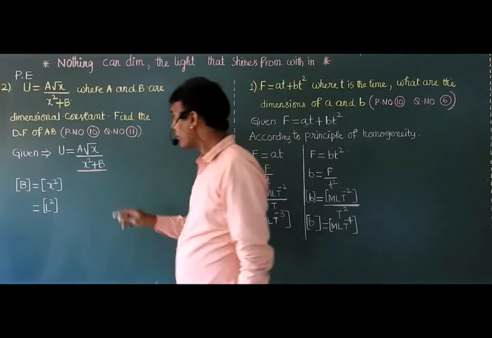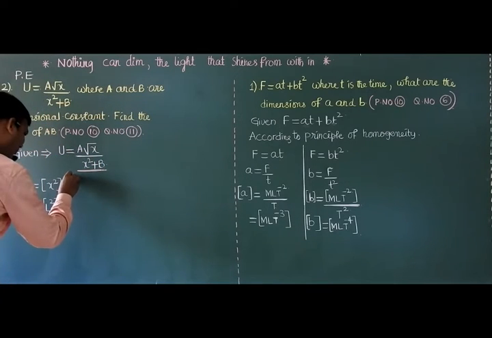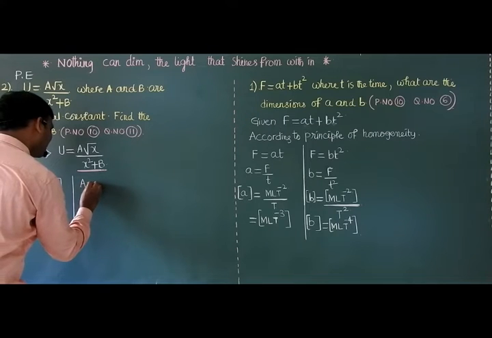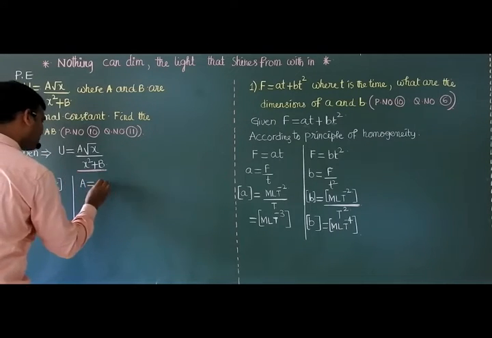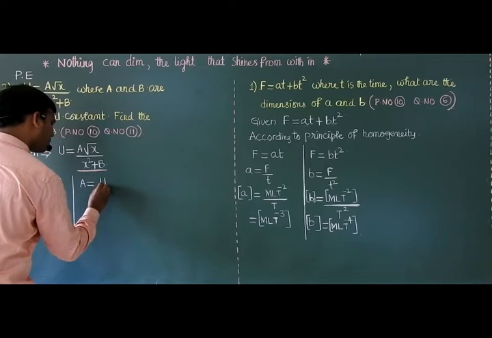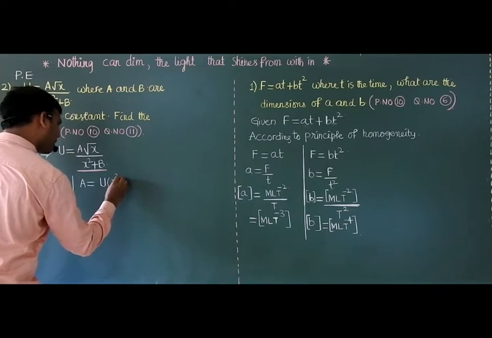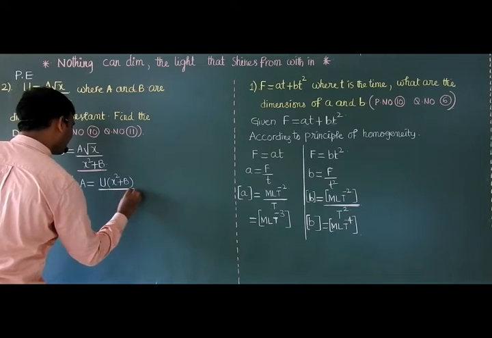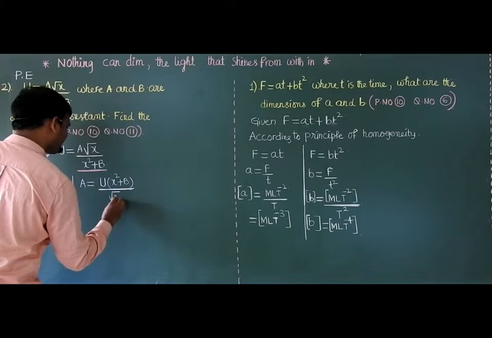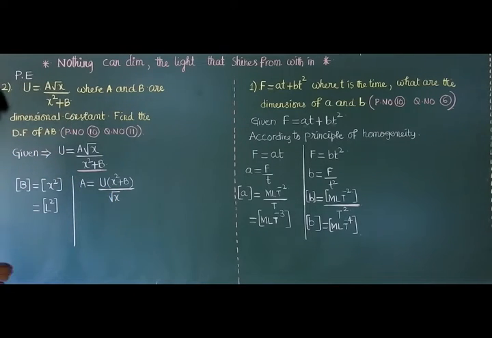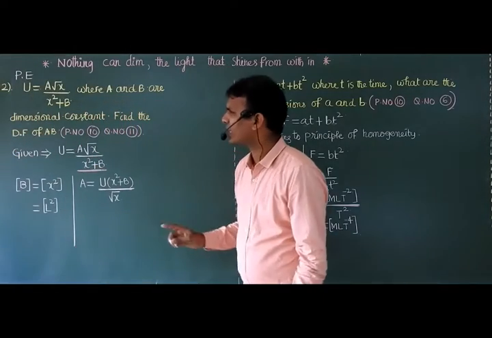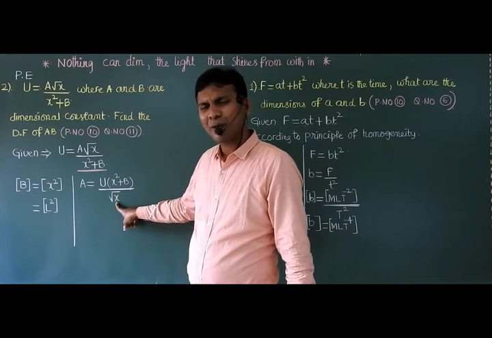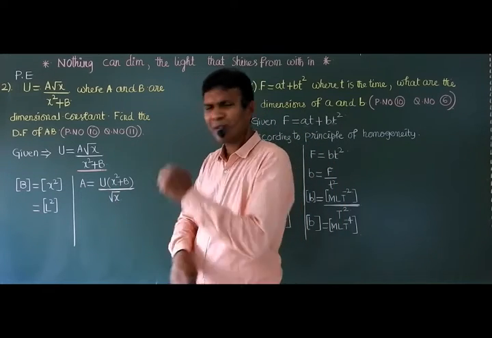Now, what do you find out, sir? We want to find A. How to find A, sir? Cross multiplication. A is equal to U times x square plus b, upon root x. Am I right? Sir, how to find, sir? U is nothing but energy, sir. We know the dimensional formula of U. X is measured in meters, sir. We know the dimensional formula of x. Sir, x square plus b.